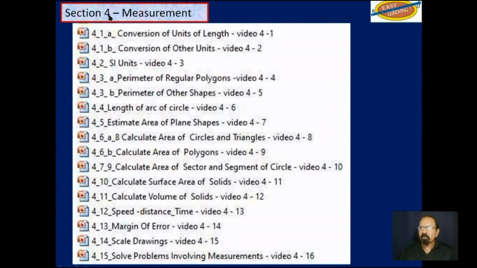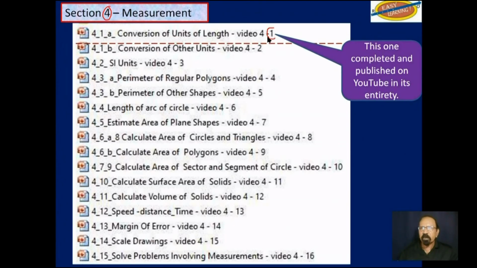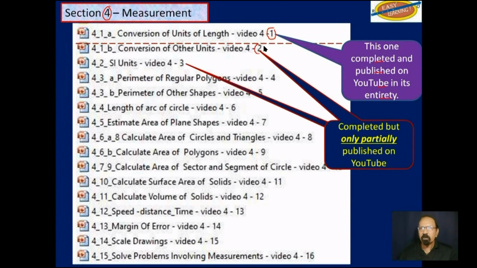We are now at section 4. This first video here has been completed and published on YouTube in its entirety. For these next 2, that one and this one, these are completed but will only be partially available on YouTube.